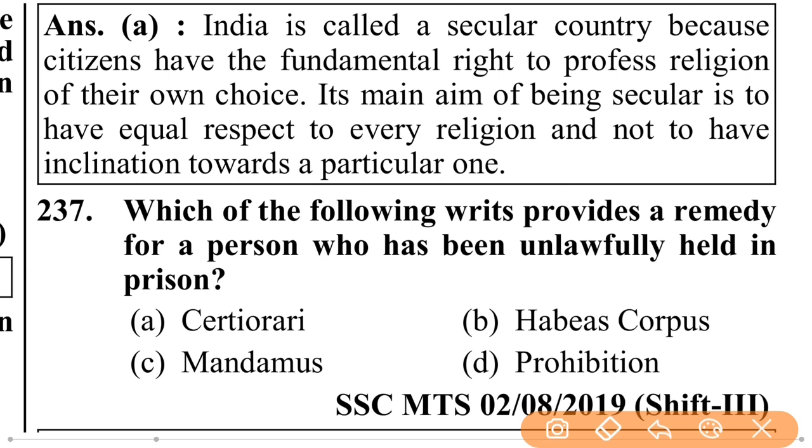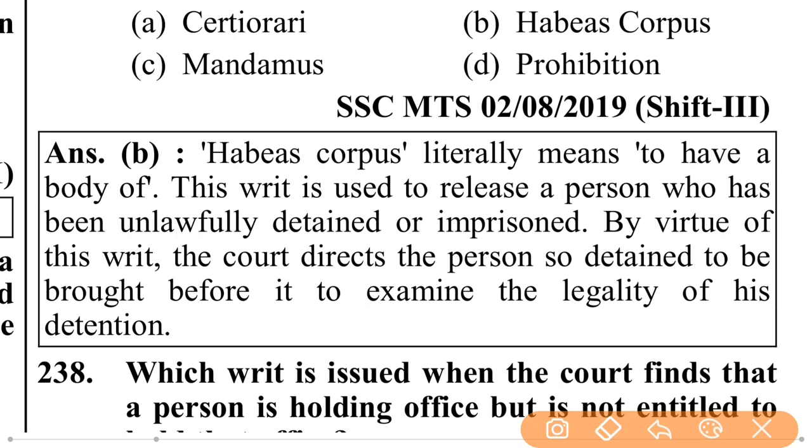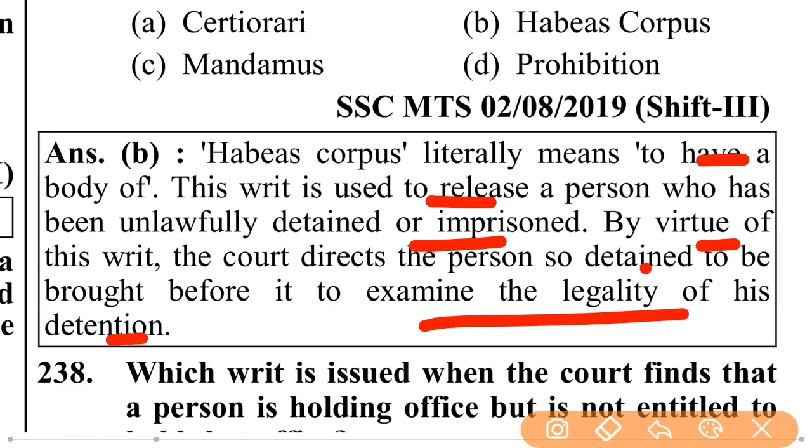Which of the following writs provides a remedy for a person who has been unlawfully held in prison? Habeas corpus. Habeas corpus literally means to have the body of. This writ is used to release a person who has been unlawfully detained or imprisoned. By virtue of this writ, the court directs the person so detained to be brought before it to examine the legality of his detention.